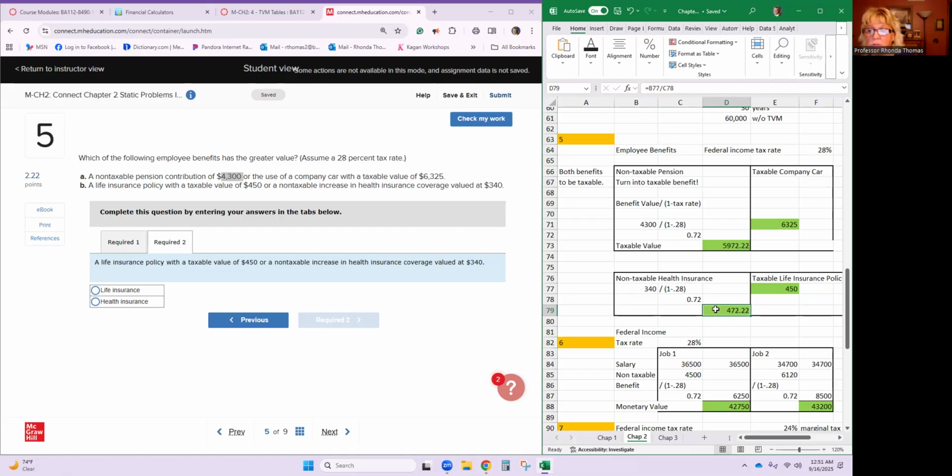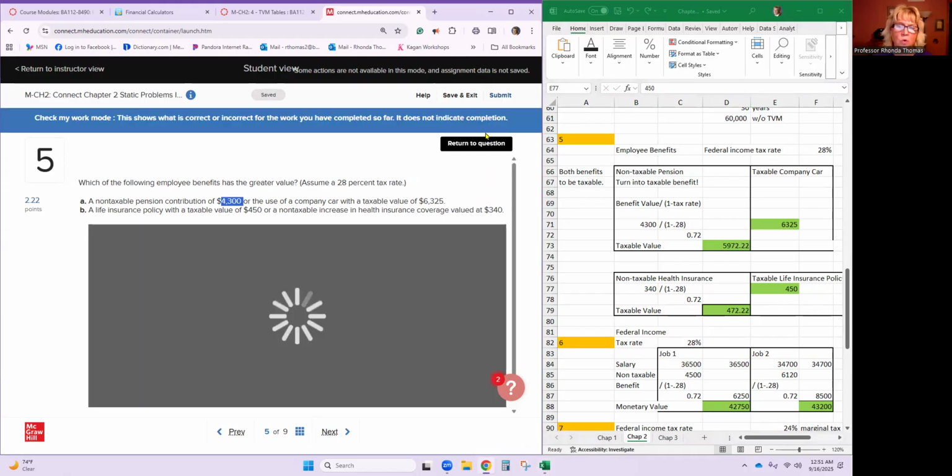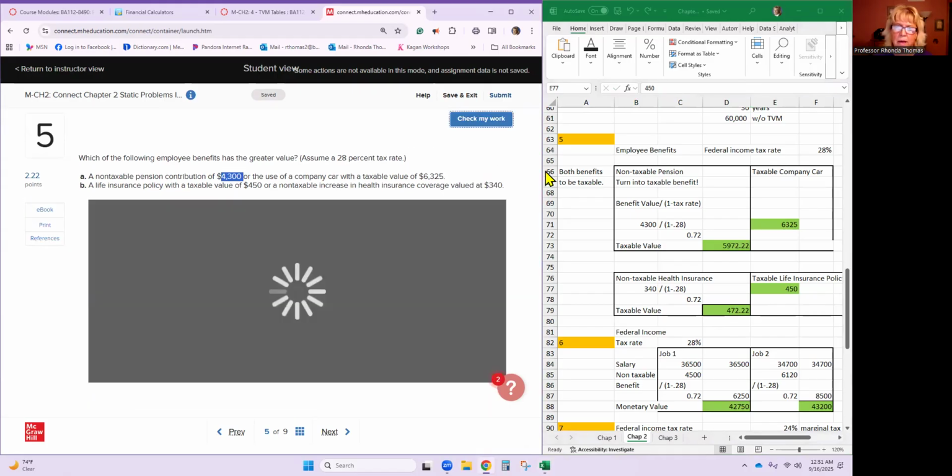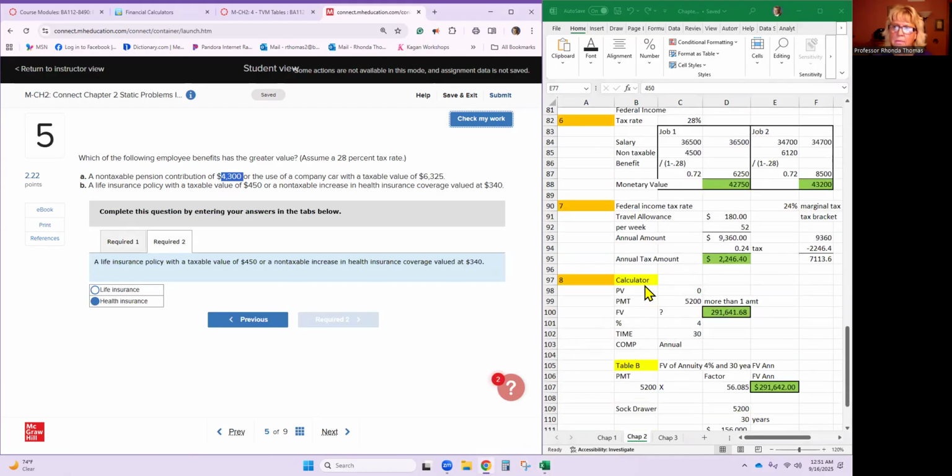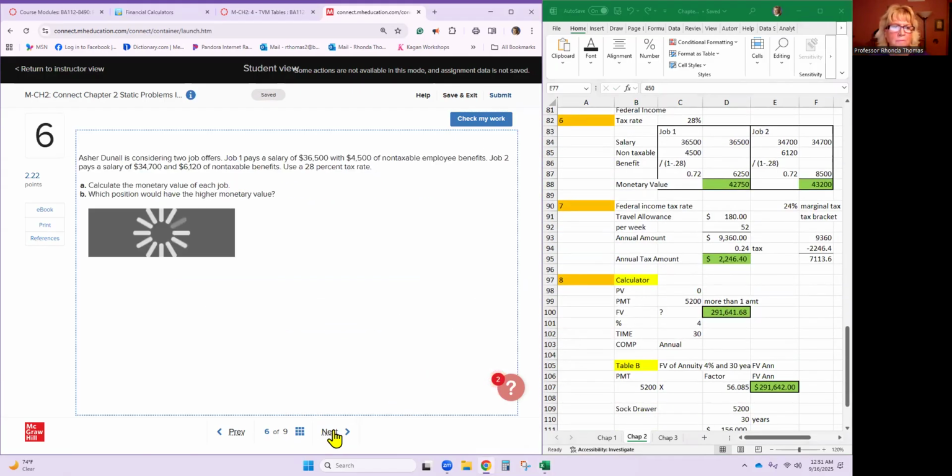This health insurance now has a taxable value of 472.22. That is more than the taxable life insurance policy. So that one was worth more when you figured out the taxable value. All right, so let's do a little more with some of this now.